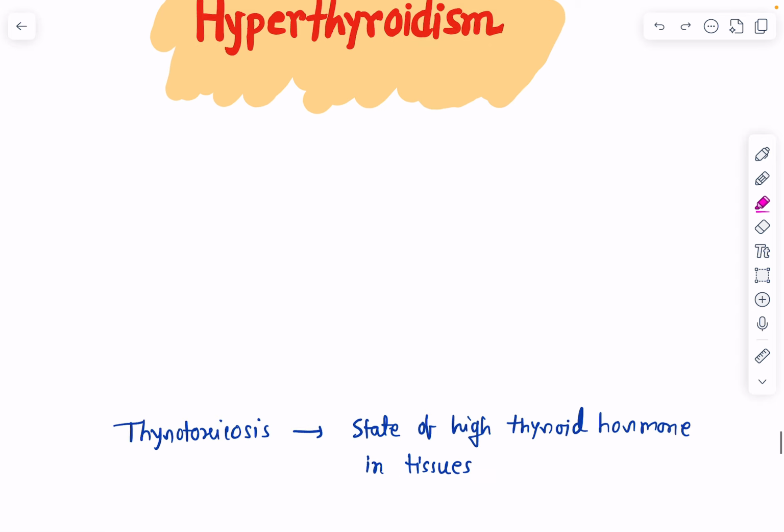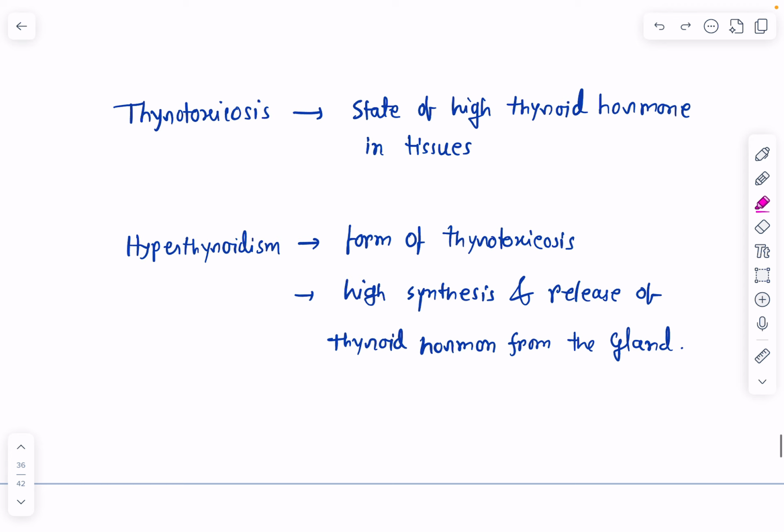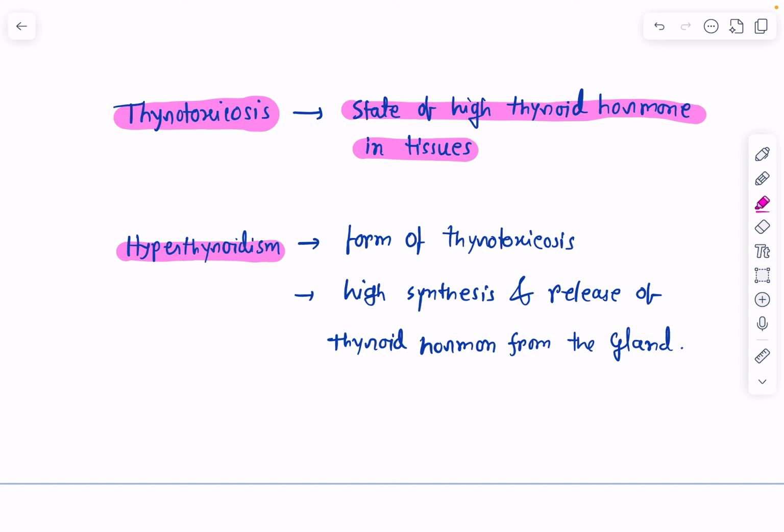So let's begin. Before we talk about hyperthyroidism, we need to know what is thyrotoxicosis. Thyrotoxicosis is a state of high thyroid hormone in tissues. Now, what is the difference between thyrotoxicosis and hyperthyroidism? Hyperthyroidism is a form of thyrotoxicosis where there is an increase in thyroid hormone because of high synthesis and release of thyroid hormone from the gland, right?